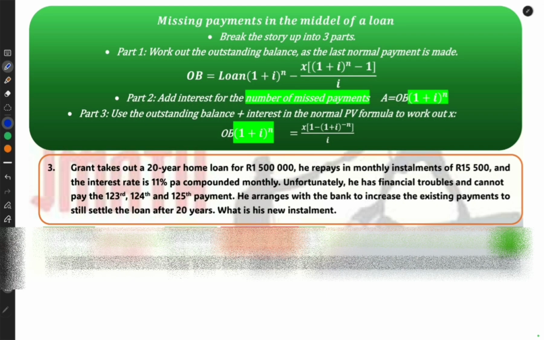And the final type of question that you can get with missed payments, this is the big one. Okay, so let's read the story and then we can look at the steps. Grant takes out a 20-year home loan for 1.5 million Rand. He repays it in monthly installments of 15,500 and the interest rate is 11% compounded monthly. Unfortunately, he has financial troubles and cannot pay for month 123, 124, and 125. He arranges with the bank to increase his existing payments to settle the loan after 20 years. What is his new installment?